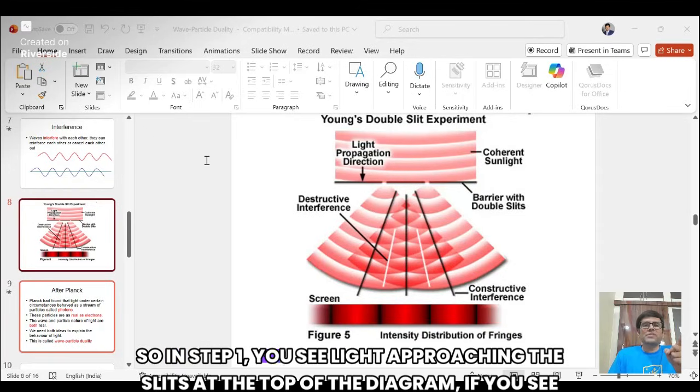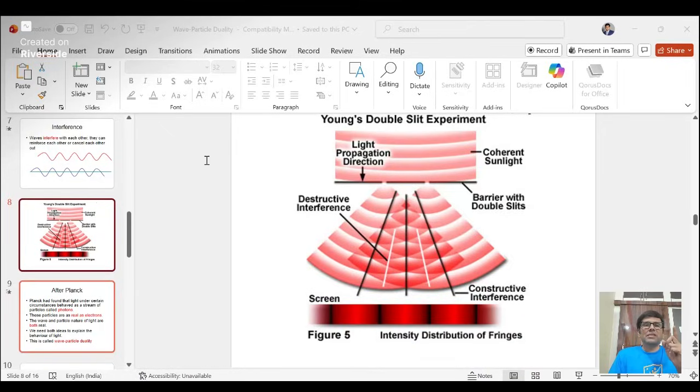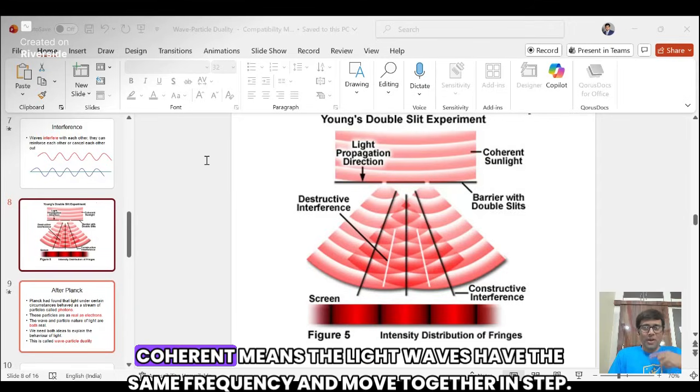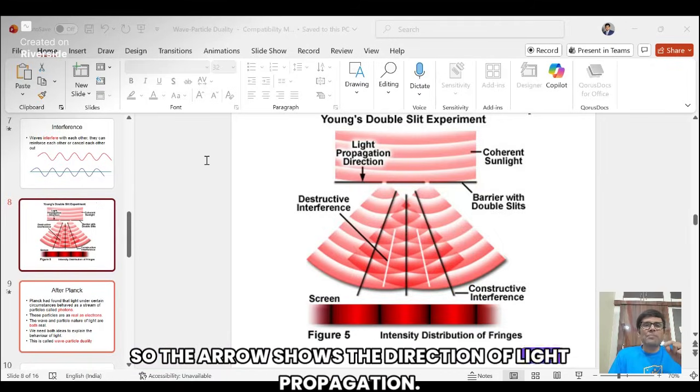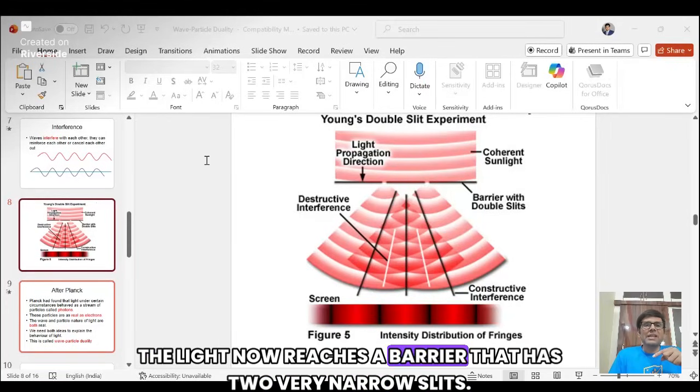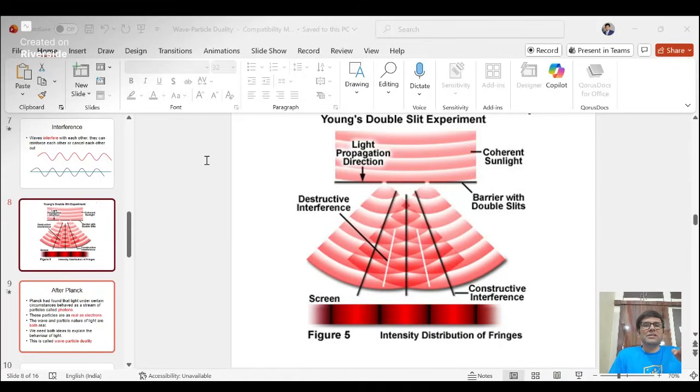So in step 1, if you see light approaching the slits at the top of the diagram, there is a coherent light falling on a barrier. Coherent means the light waves have the same frequency and move together in step. The arrow shows the direction of light propagation. The light now reaches a barrier that has two very narrow slits.